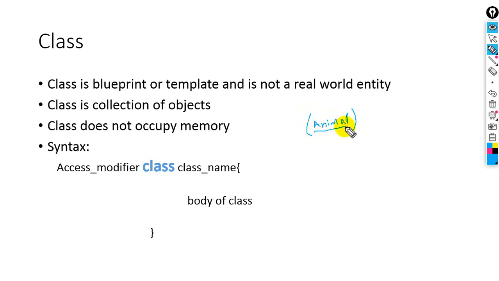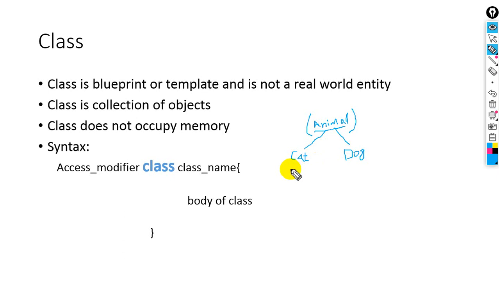In this animal class we have a lot of objects, for example cat, dog, or any other animal, for example elephant, goat, sheep.